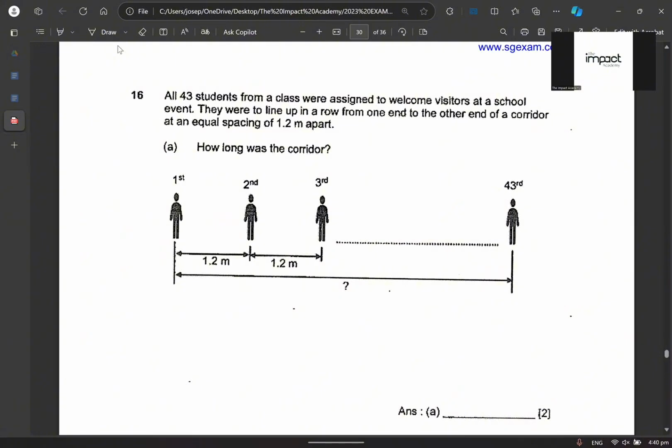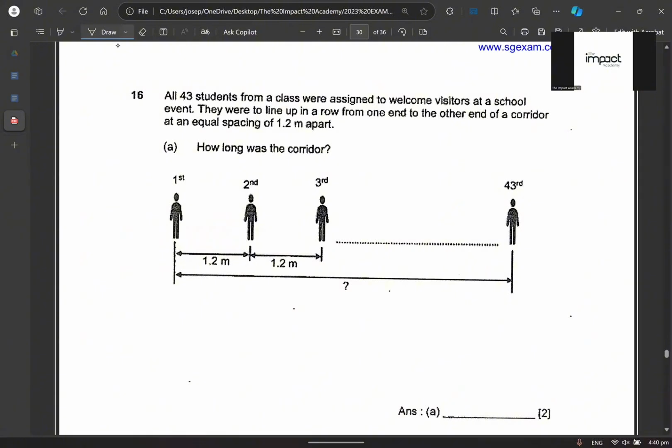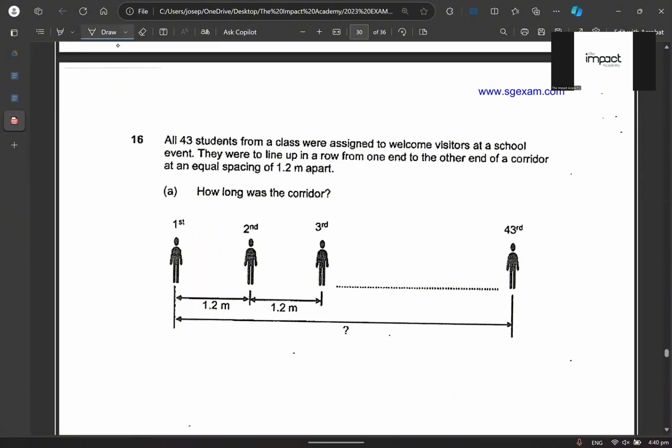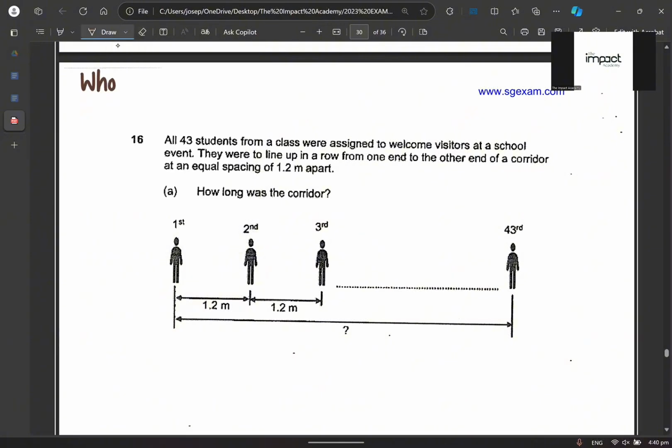The question I have for you first is, what concept is this? Can we ask ourselves, what concept is this? Let me start with the topic first. This is a whole numbers topic.